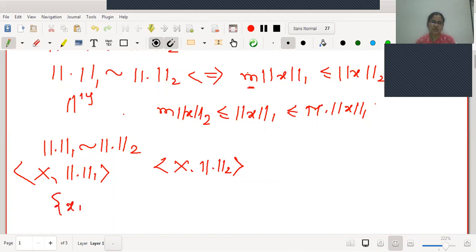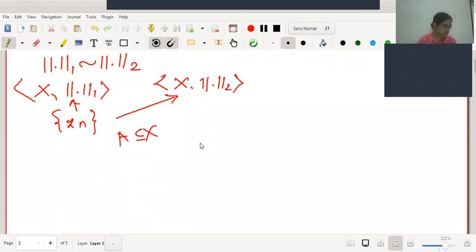Suppose we have a sequence xn which is Cauchy in norm 1, then we also know that it is Cauchy in the second norm. Similarly, if this sequence xn is convergent with respect to one norm, then it is convergent with respect to the other norm also. Similarly, if we have a subset A of X, and A is bounded with respect to norm 1, then it is also bounded with respect to norm 2. These are some of the characteristics we have seen in the last lecture.